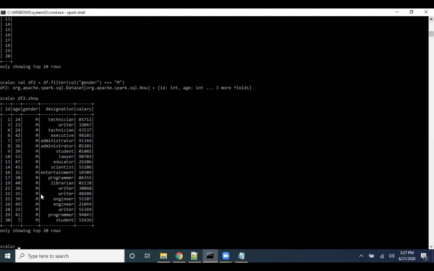Murli, now I see in your code, you have written val df2 is equal to df.filter and you have written col of gender triple equal to. Can you elaborate more about that triple equal to? What is that triple equal to about? Basically, in Spark, everything is a method. So even triple equals to, it basically refers to equals to.